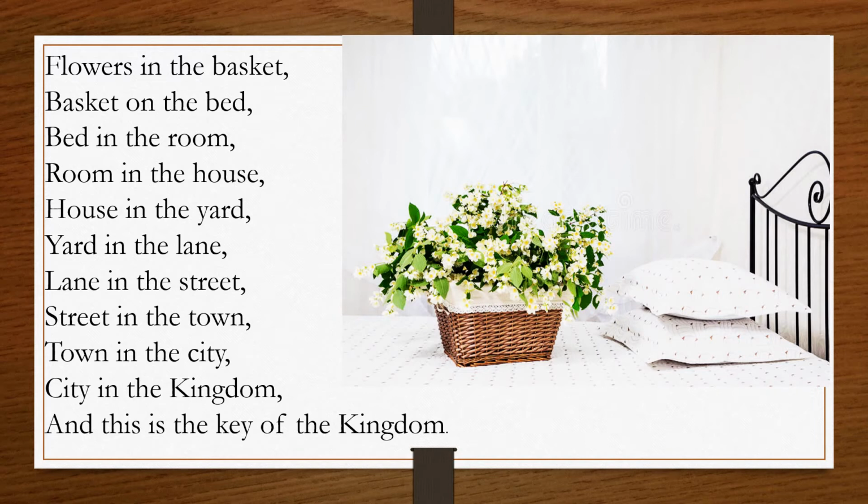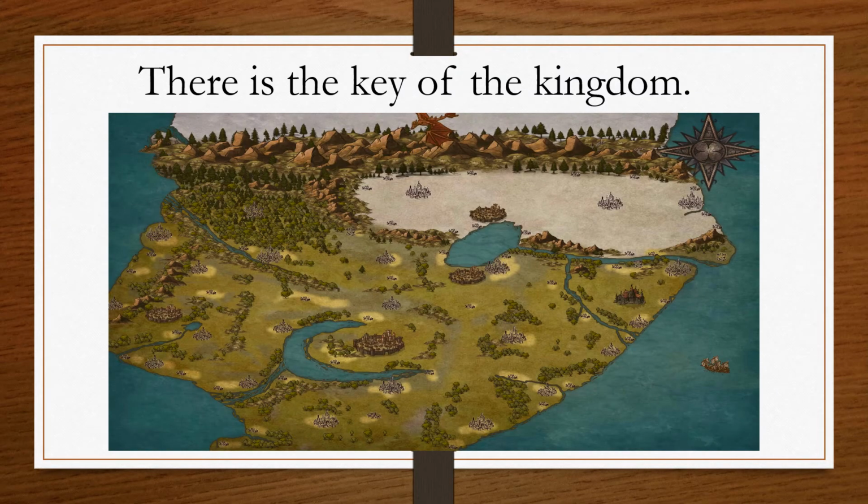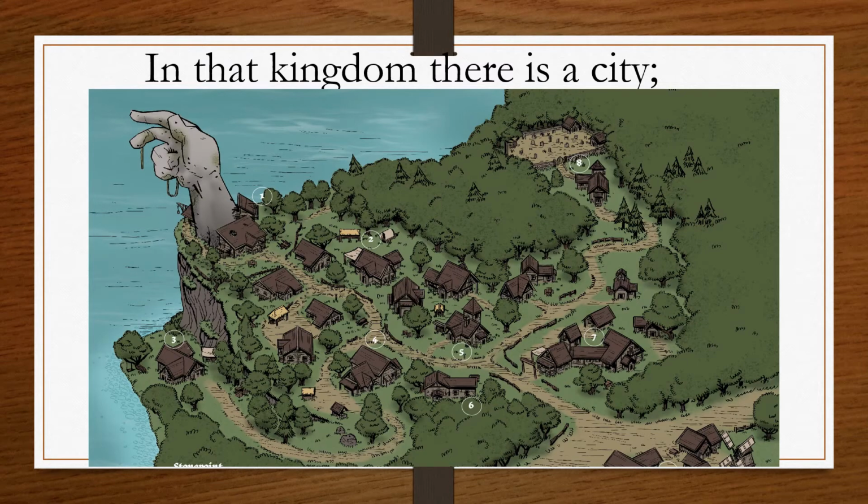Now I am going to explain the poem to you. Listen carefully. The first sentence is, there is the key of the kingdom. Student, in this poem, the poet talks about a key which belongs to a kingdom. Student, kingdom means a country or state ruled by a king or queen. In that kingdom, there is a city.